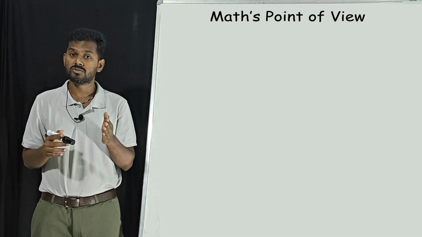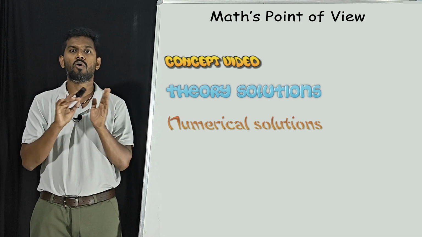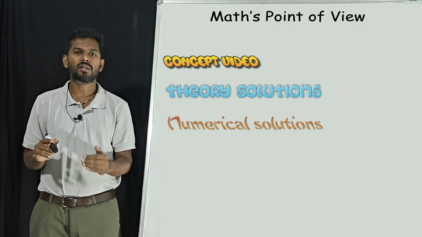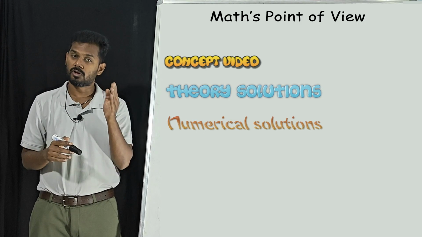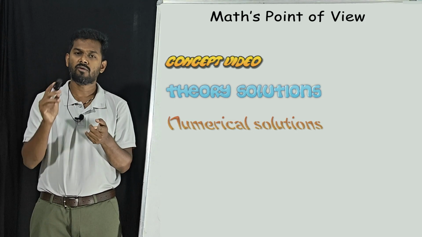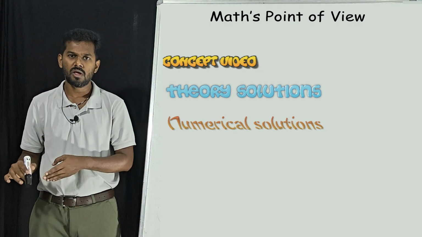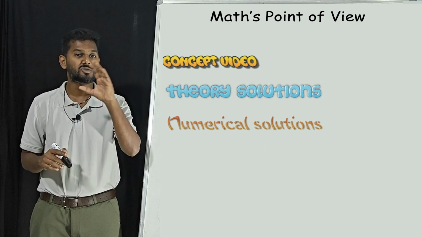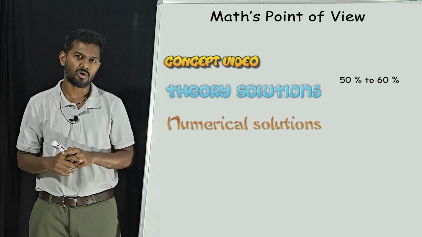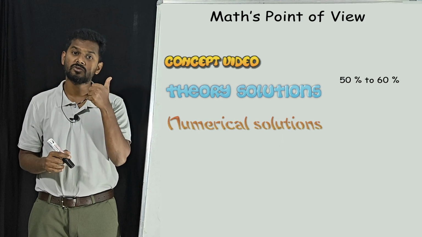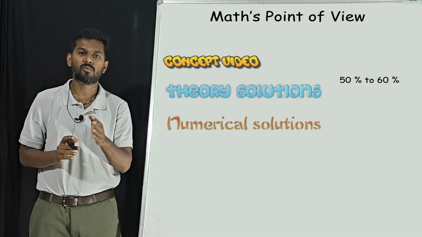Till now we have understood the concepts, theory solutions and numericals of all the chapters, right? All the links are available in the description box. If you take an example of the first chapter 4, we have concept videos, the theory solutions and numericals of all the three parts. If you have seen and understood all the parts, then you have only 50 to 60% of the knowledge. Then where are we going to get this 40% of extra knowledge so that it will be very useful for our board exam?